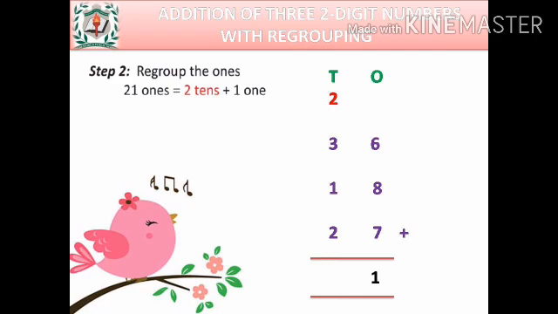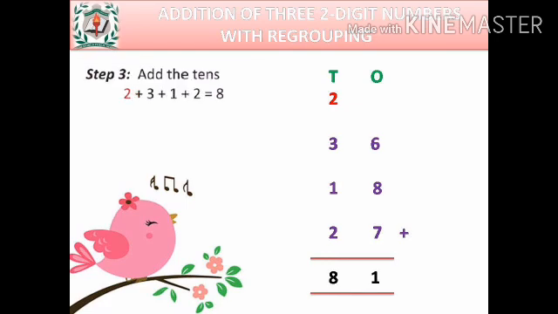Add the tens. In the tens column, we have the numbers 2, 3, 1 and 2. So, 2 plus 3 plus 1 plus 2 gives 8. So, the sum of these three numbers is 81. See here, the answer is also in two-digit number, right? What is the answer? Yes, 81. Did you understand the problem?